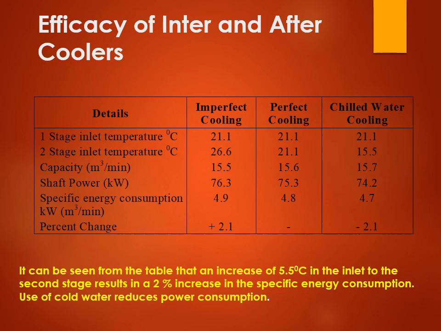This means that if the second stage inlet temperature is increased to 5.5 degrees centigrade, there will be at least a 2% increase in the specific energy consumption. So if you want to decrease the specific energy consumption, meaning if you want to make the compressor efficient enough, you need to keep the chilled water cooling system in place, or if not, at least perfect cooling can be done with the help of air. Air cooling is also possible there.